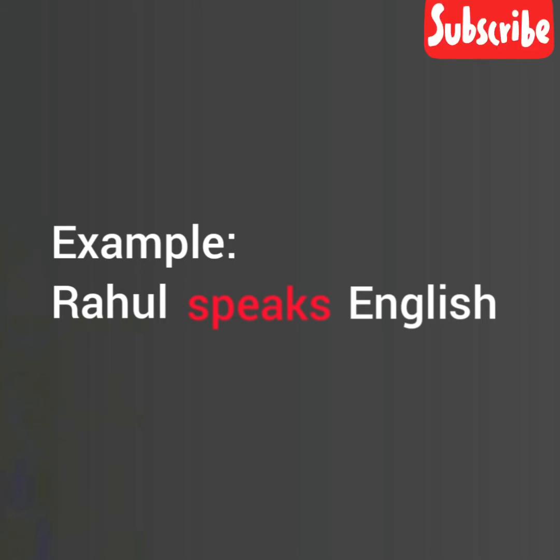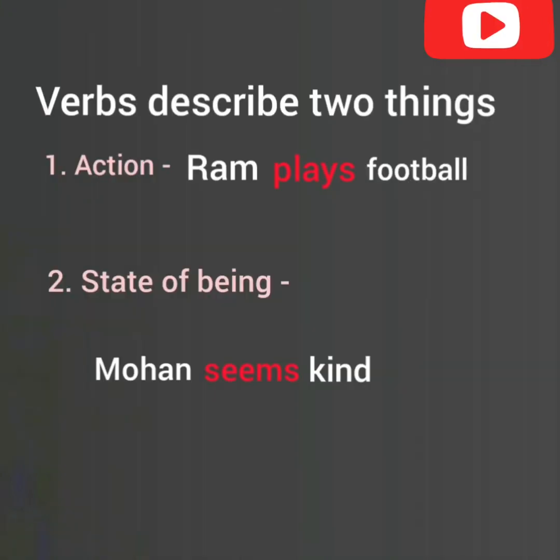Rahul speaks English. In this sentence, Rahul is the subject and speaks is the verb. It is an action. Therefore, we can say that verbs are words that tell us what a subject does or how it is. Verbs describe two things. Action. Ram plays football. In this sentence, plays is an action done by Ram. So it refers to the action word.